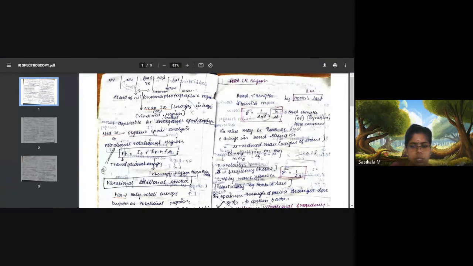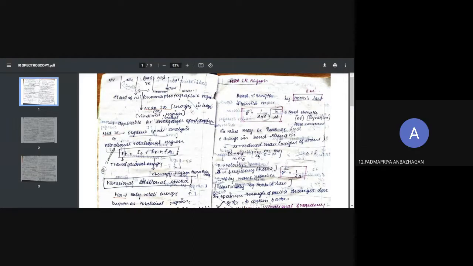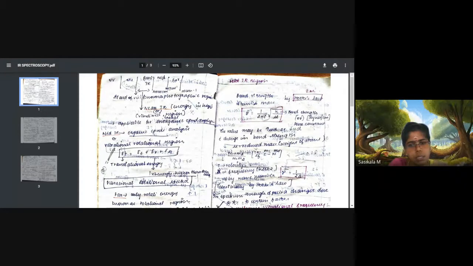Giving information on what we have discussed in IR spectroscopy in the last class. We have discussed types of vibrations, theories, stretching, bending vibrations, and the rules behind them.